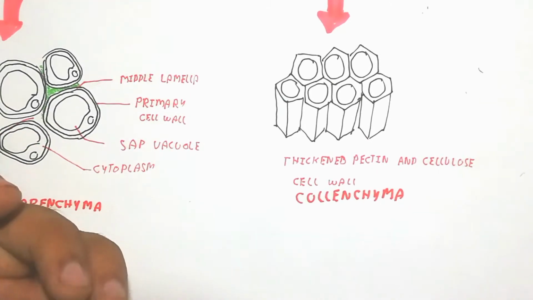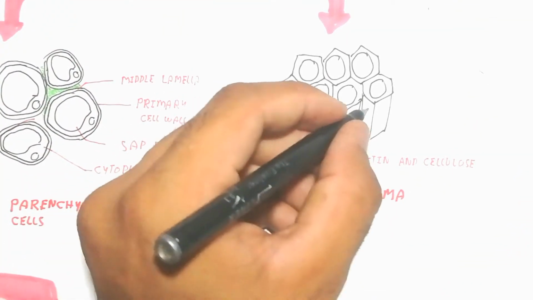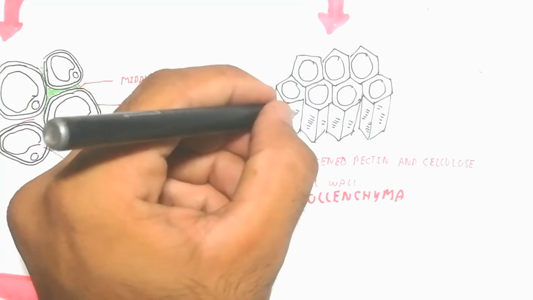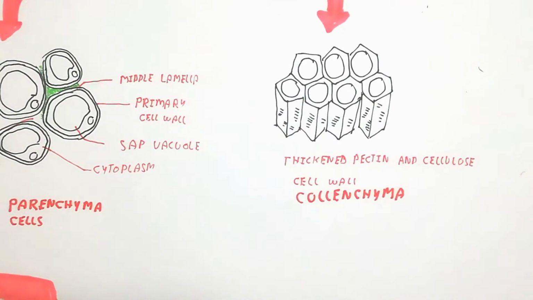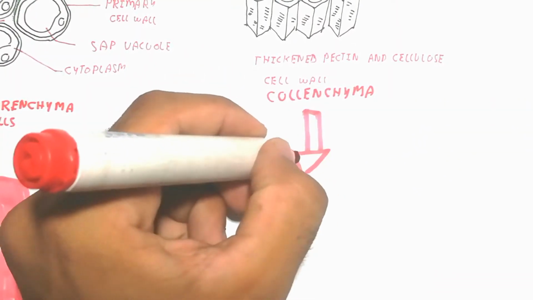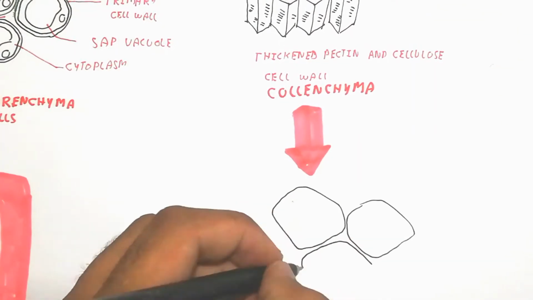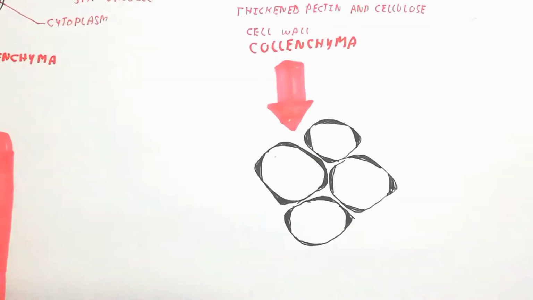I will draw another diagram, so you can imagine and understand it well. This shows the angular thickening of the collenchyma cells.